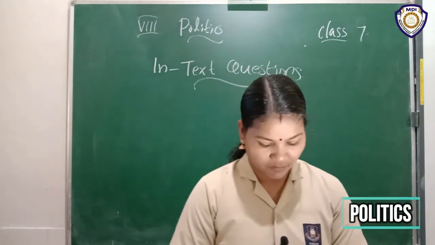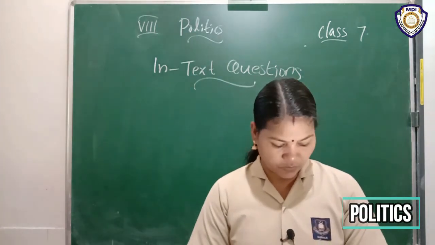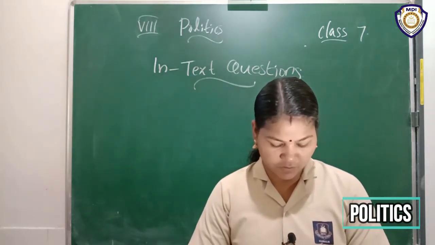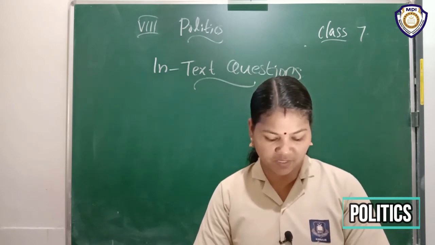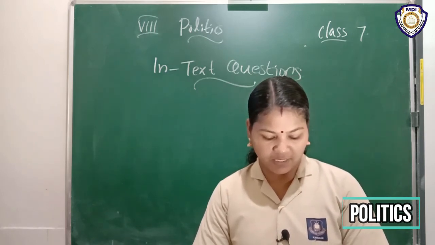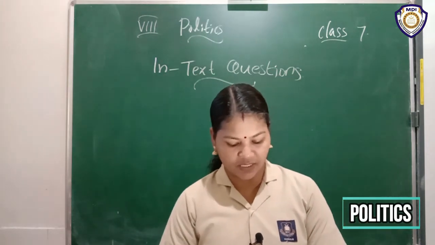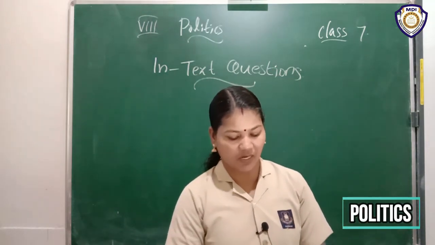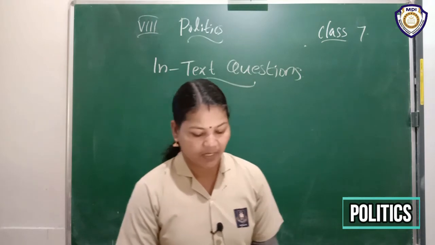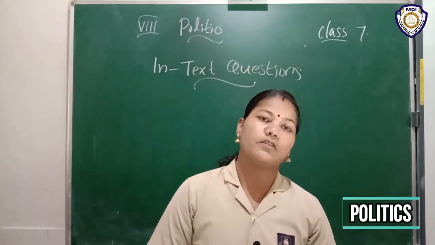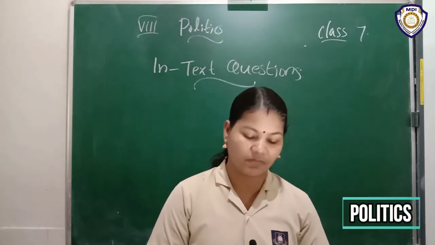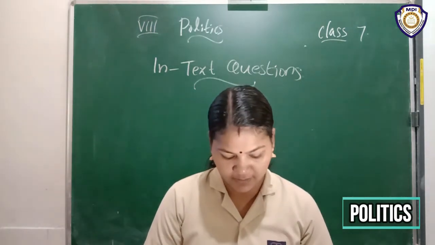Next page number 23, there also one question. Government schools often have students from different religious backgrounds. Reread the 3 objectives of a secular state and write 2 sentences on why it is important that government schools do not promote any one religion. What is the reason? We already discussed it.